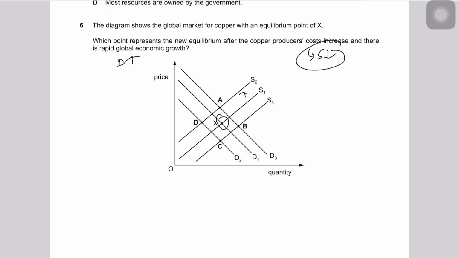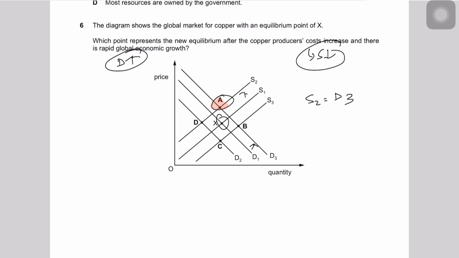So firstly, it says that supply is moving to the left, so obviously it has to shift to S2. So it's S2, okay? And then it says that a rapid growth, which means demand is increasing. So since demand is increasing, the demand curve would move outwards to the right. So S2 would obviously be intersecting at D3. And now you need to see at which point S2 is intersecting D3. So S2 intersects D3 at A, so hence the correct answer for question number 6 would be A. So we're right. Let's move forward. Question 6 is also solved.